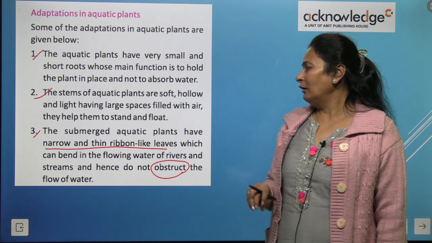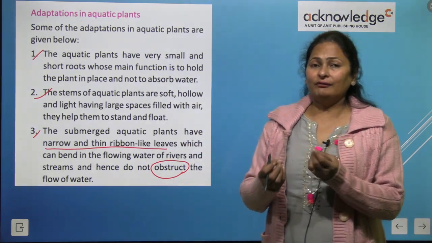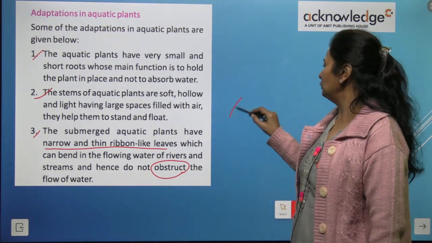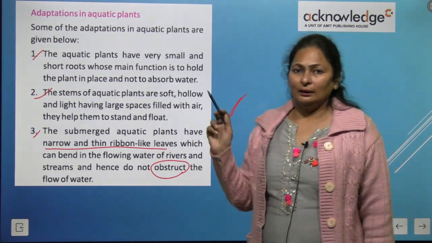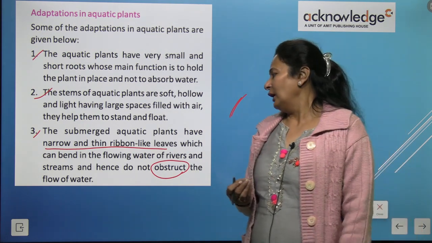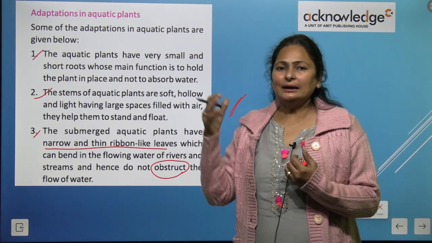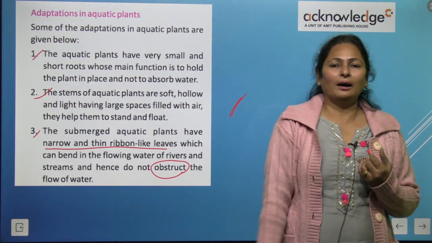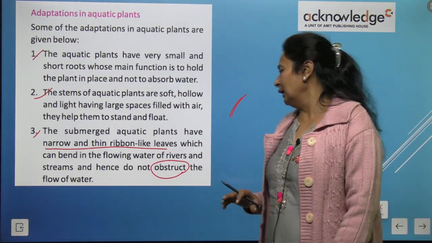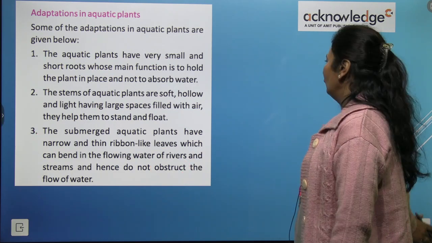So they have narrow and ribbon-like leaves. I'll show you in the picture. The ribbon-like, thin leaves can bend easily as the flow comes, and they don't block the path of the water.